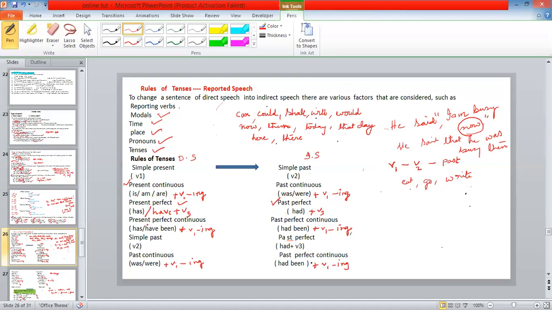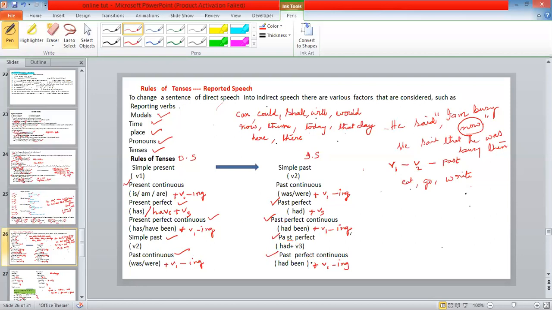Like this. Now, in the same way, present perfect continuous changes into past perfect continuous. He has been watching TV for 3 hours. He had been watching TV for 3 hours. So, has been or have been changes into had been. Clear? Now, simple past. Simple past changes into past perfect. He wrote a letter. He had written a letter. Past continuous: he was writing a letter, changes into he had been writing a letter. So, in this way, the changes in the tenses take place.